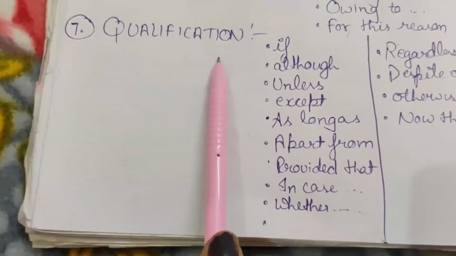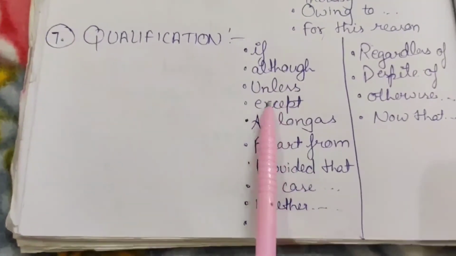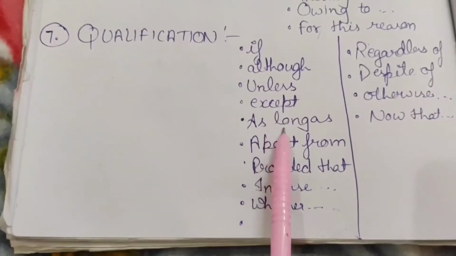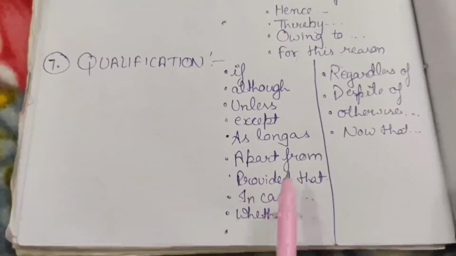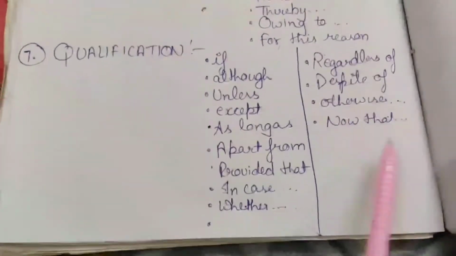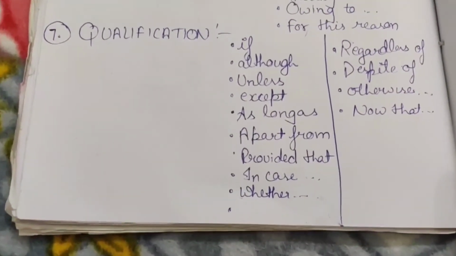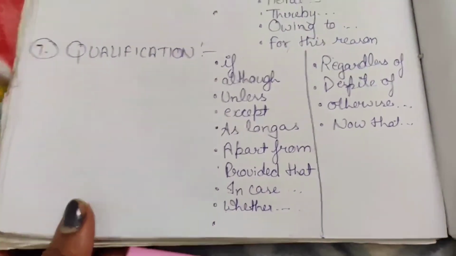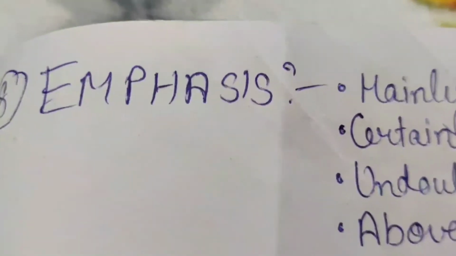So these are qualification. If, although, unless, except, as long as, apart from, provided that, in case, whether, regardless, despite of, otherwise, now that. These were some sentence devices you can use to make your sentence. Next is emphasis.